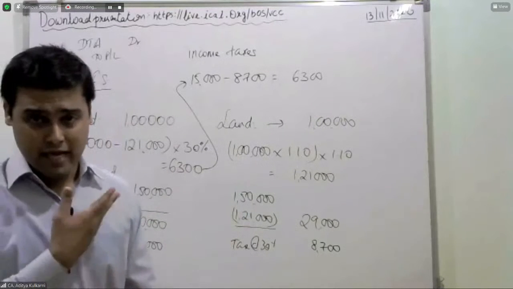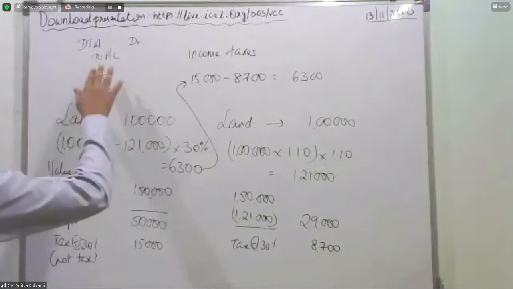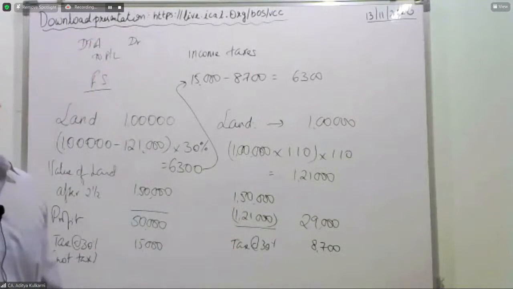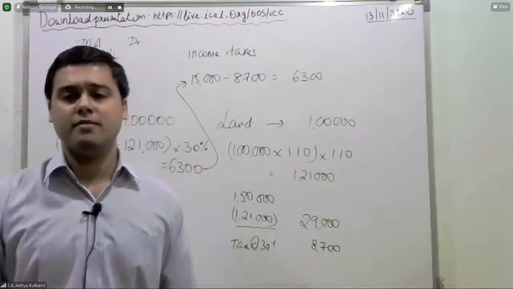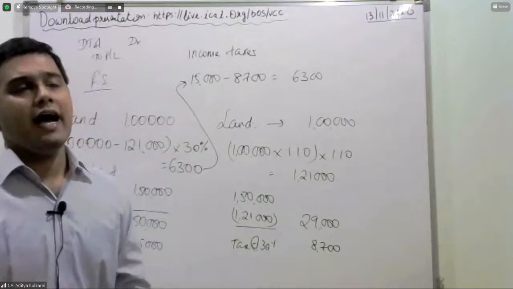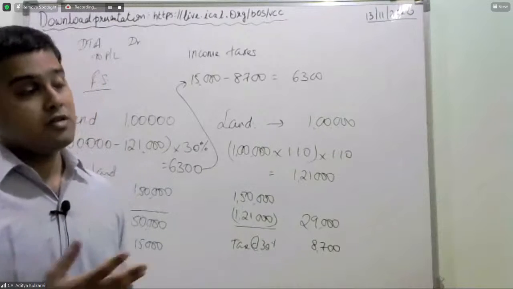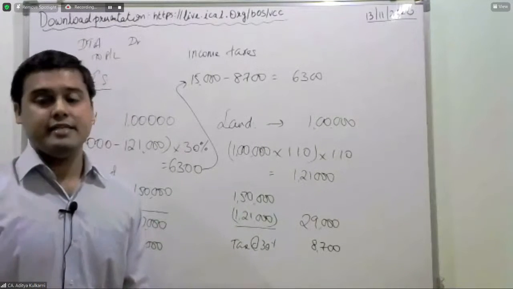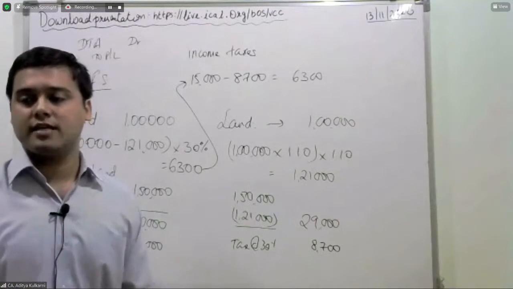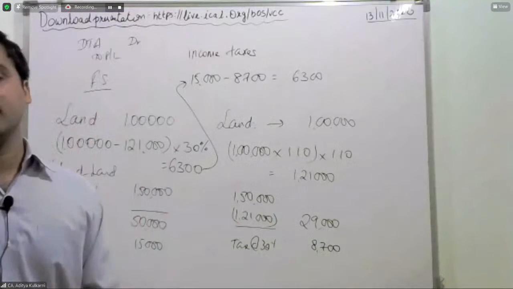If this is allowed, you know what would be the scenario? Every company would start creating deferred tax assets to increase the profitability. You would have inflated profits running around in the market, and then they would probably not even be realized. So therefore, the standard on Ind AS 37, that is provisions, contingent liabilities and contingent assets, does not permit it.